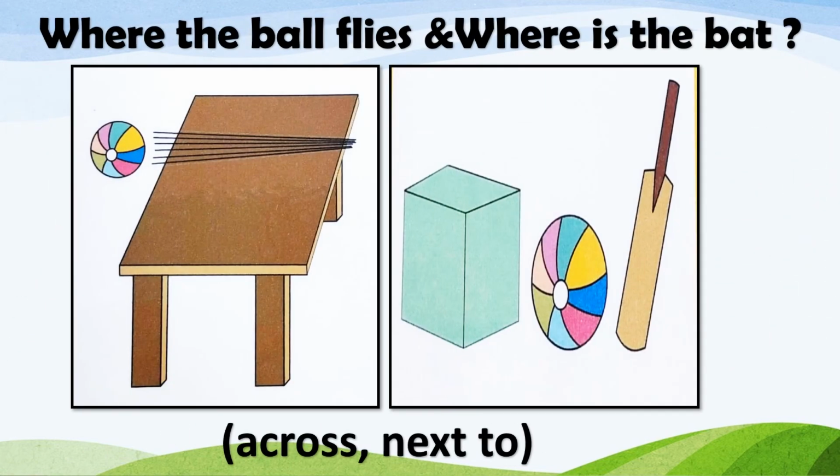Children, now in this picture, where do you see the ball? Where does the ball fly and where is the bat? The ball flies across the table. It is given as box, so you correct it and write it as table. The ball flies across the table, and in the next picture, the bat is next to the ball. Can you see the bat is next to the ball?